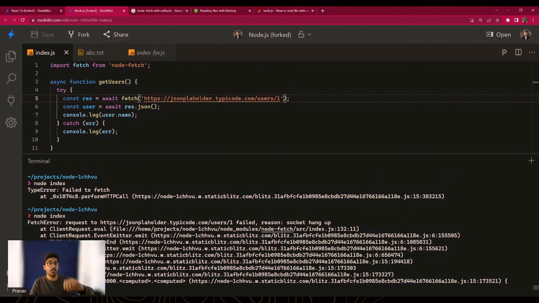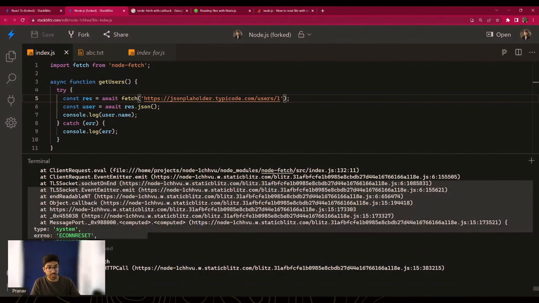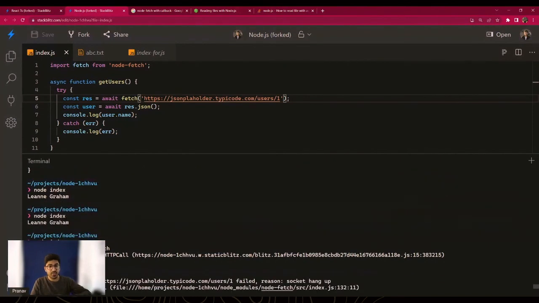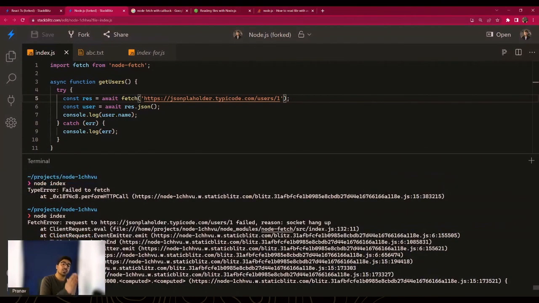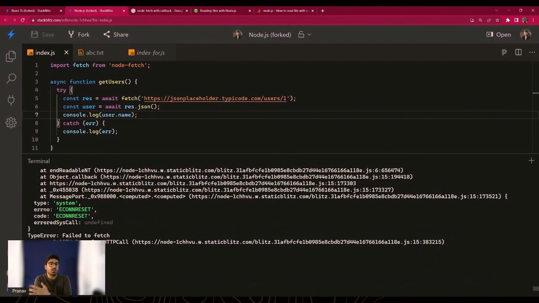Socket hang up, we got a lot more information now. We have all the stack trace, we have the connection was reset, we have all the information that this error should give you. So as soon as you see this, you might be able to tell, oh, am I going to this URL? Looks like there's a typo here. So let's fix that, rerun this, and there you go, you are successful again.